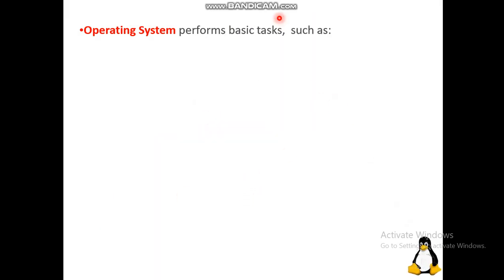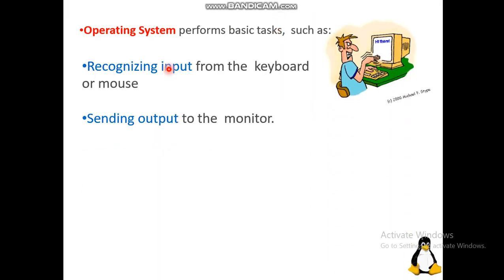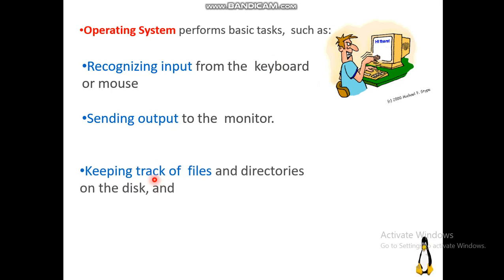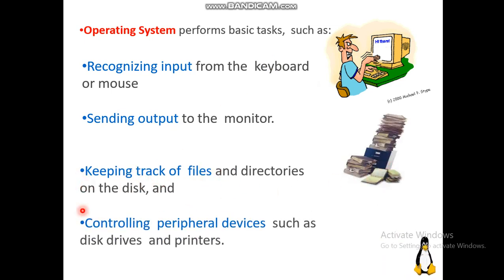Operating system performs basic tasks such as it recognizes input from the keyboard or mouse and it sends output to the monitor. It also keeps track of files and directories on the disk, and it controls peripheral devices such as disk drives and printers.